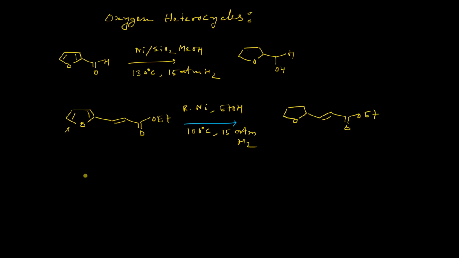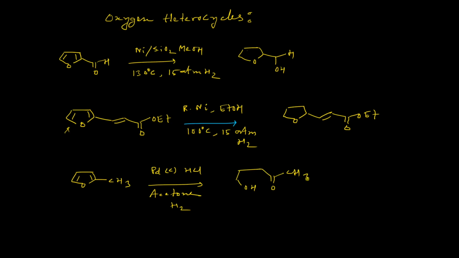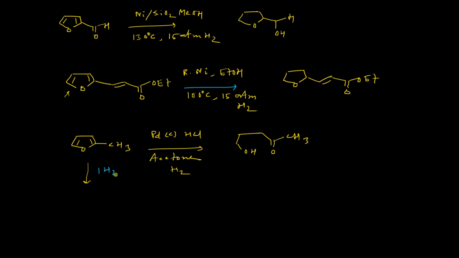right? And if you perform the hydrogenation reaction in strong acidic medium, for example, if you treat this with palladium on activated charcoal in the presence of HCl in acetone as the solvent, then you will get this particular compound. So initially one molecule of hydrogen gas will be involved in the reduction of this particular double bond, which will produce this partially hydrogenated furan ring.